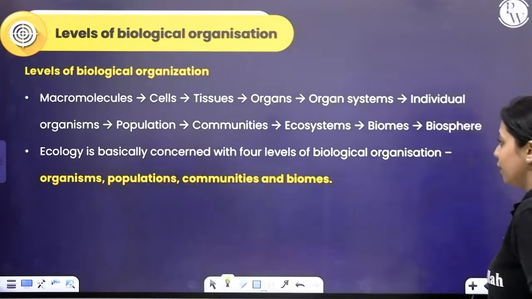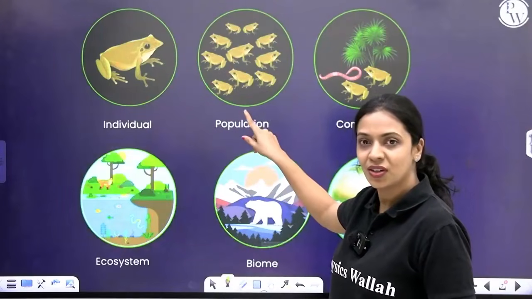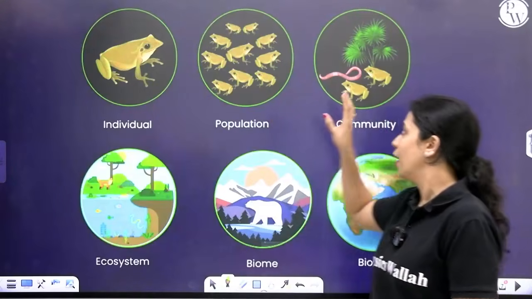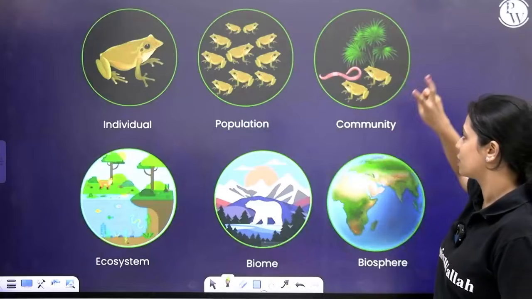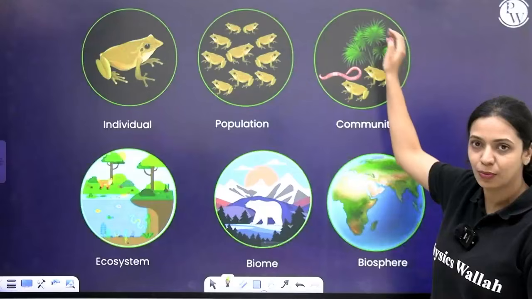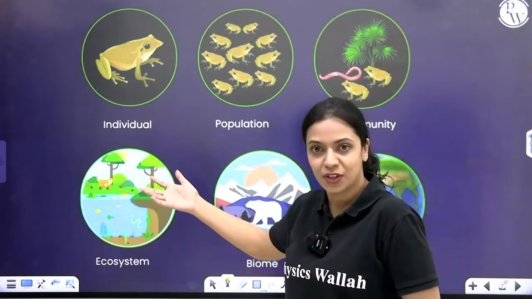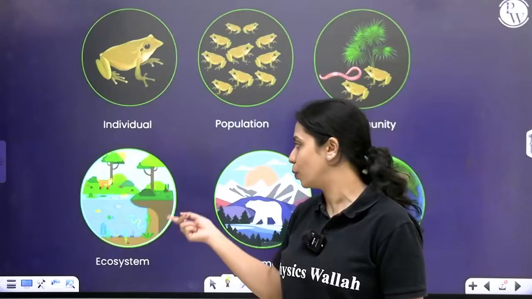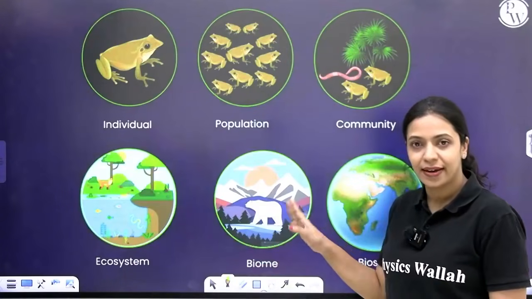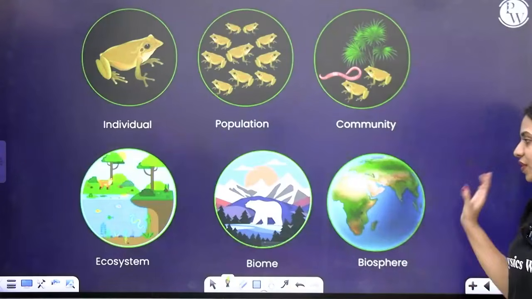Here you can see individual organism, one frog, a population, many frogs belonging to the same species occupying a particular area. A community includes many different populations. Here you have frogs, you have a plant and you have an earthworm. 3 different species, 3 different populations are present. Ecosystem, many different populations of different species, and you have the abiotic water, soil, air, sunlight and all of that. Biome is huge geographical areas like the desert, tundra, tropical rainforests and so on. And then biosphere is the entire world.